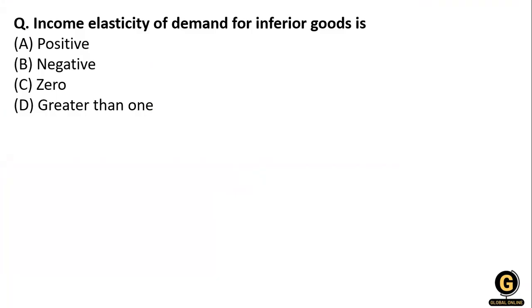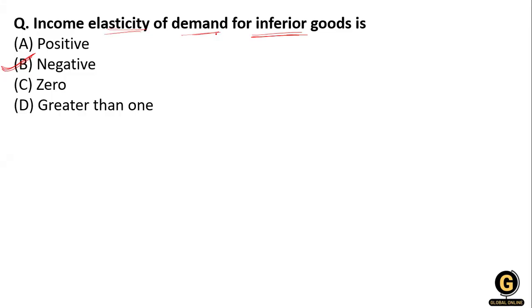Now the next question: the income elasticity of demand for inferior goods. Inferior goods have a negative relationship with income. It is a simple question, so I'm not spending too much time on it. The effect of a change in income on demand depends upon the nature of the commodity.